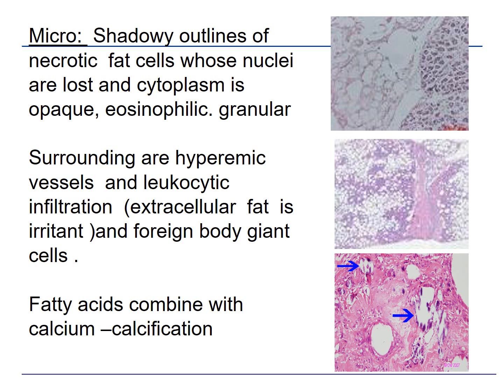The fatty acid can combine with calcium, as we discussed before, causing calcification, which is shown in the lower part of the lower microscopic picture by arrow. The basophilic structure which you can see is the calcium deposition. In the upper microscopic picture you can see on the right hand side a normal structure, but on the left hand side there are these ghost fat cells, which is fat necrosis.